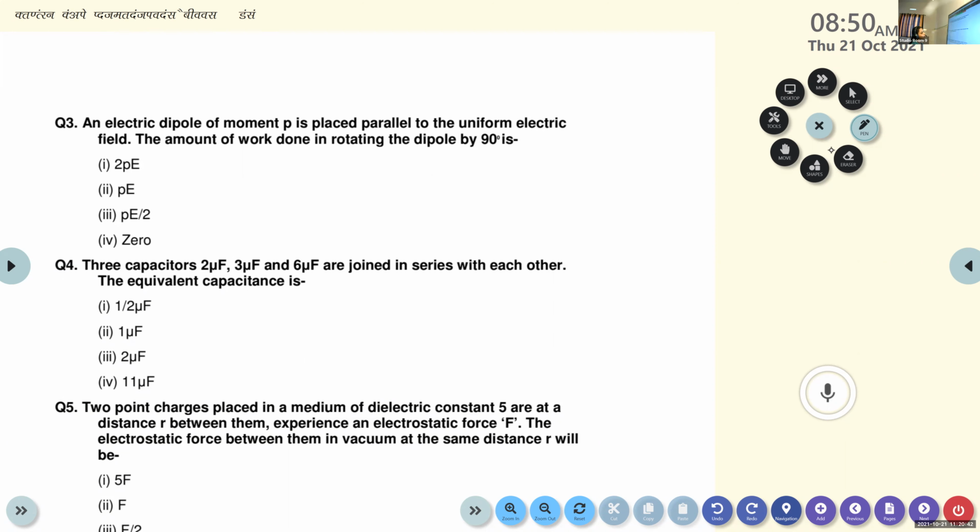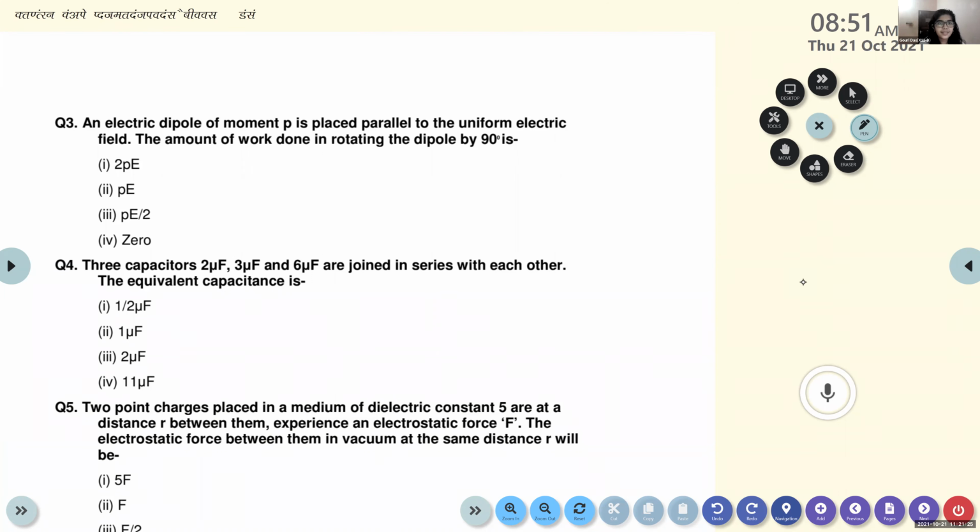What is the equation for calculating the work done in rotating the dipole in a uniform electric field? Minus P cos theta. Minus is there in the case of the electric field. In the magnetic field, we have W is equal to minus MB cos theta 1 minus cos theta 2, right? For the electric field equation, we have minus there. Just check. Are you sure, Gauri? Yeah, okay, it is written minus.